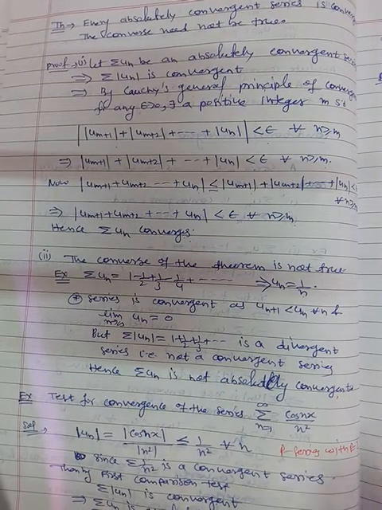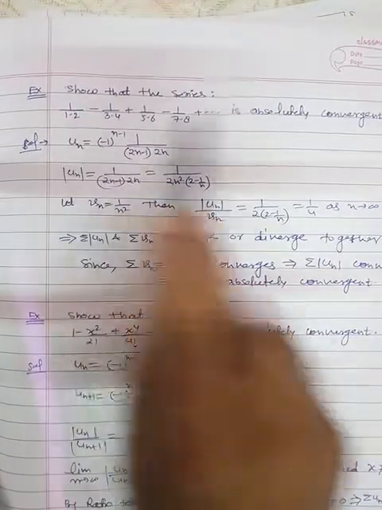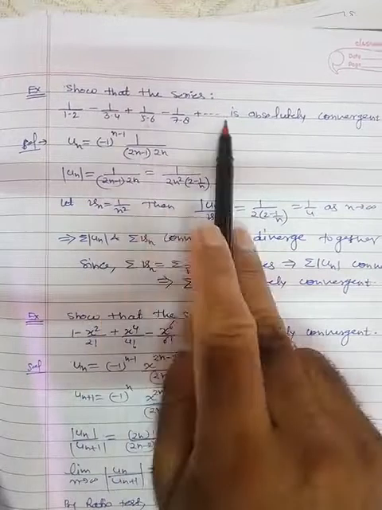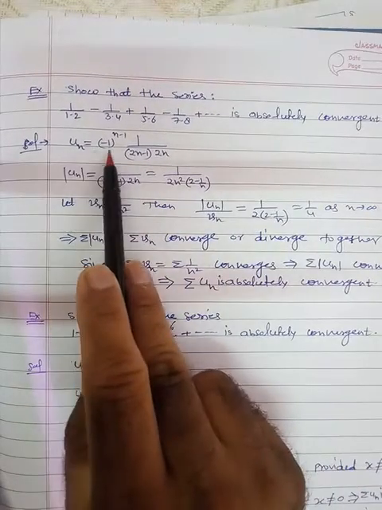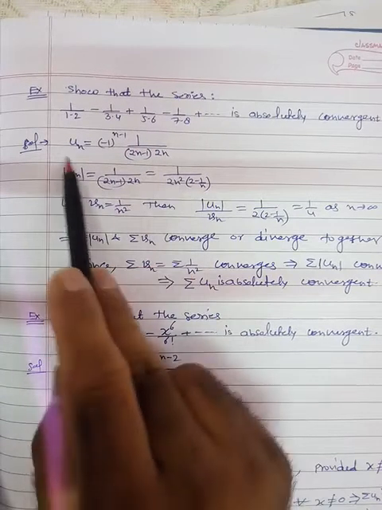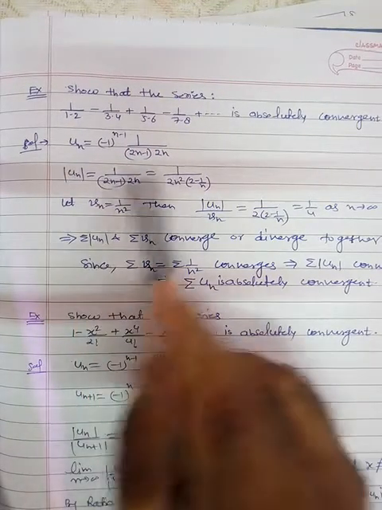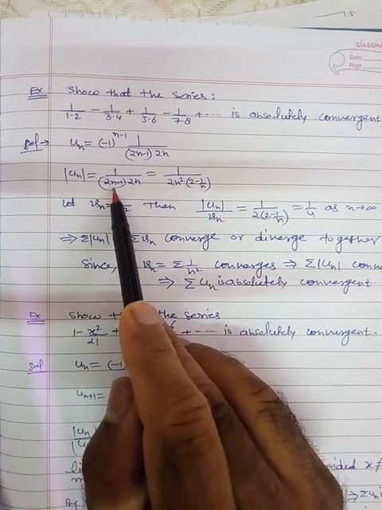Similarly, we have two more examples. Here is this series. Prove that this is an absolutely convergent series. So un is minus 1 raised to the power n minus 1, times 1 upon 2n minus 1 into 2n. Take the magnitude. So we get this term. Take 2n common here, and take n common from there.